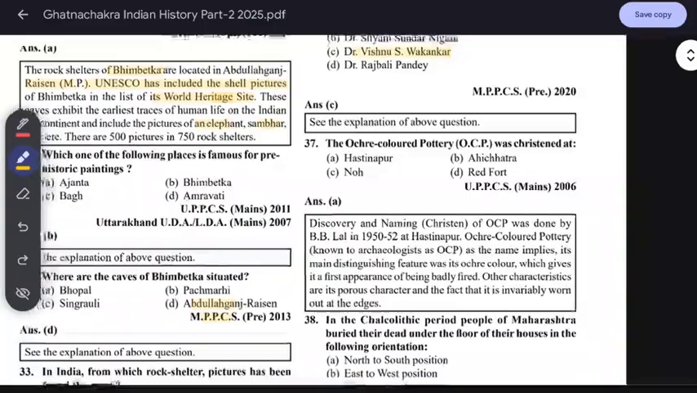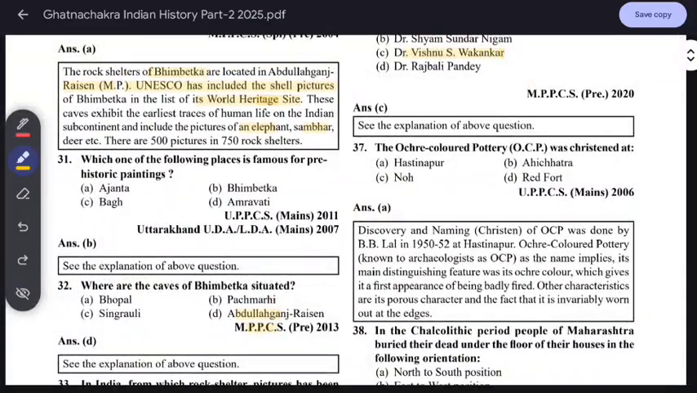The ochre colored pottery was christened at Hastinapur. Its discovery was done by B. B. Lal in 1952 at Hastinapur. Ochre colored pottery is known as OCP; its main distinguishing feature was its ochre color. Due to the ochre color, it gives the first appearance of being badly fired.